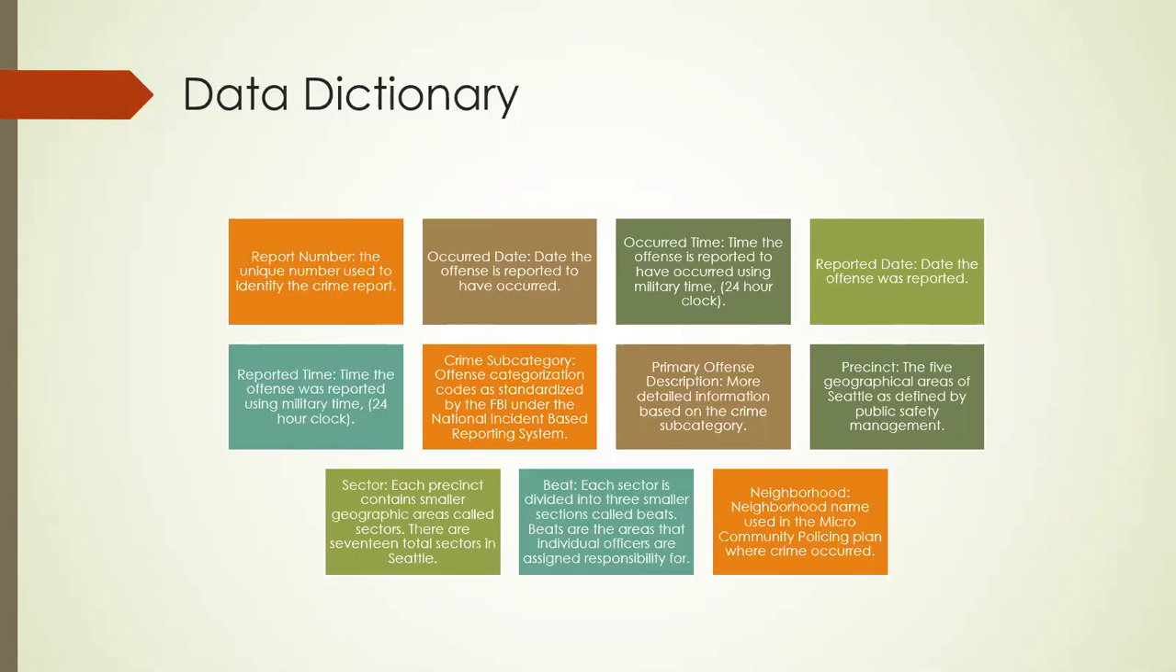The other two areas I used were precinct, the 5 geographical areas of Seattle. I didn't really use the sector or the beat as much because those are really mostly just used for deploying police forces. They seem to get confused and mixed around if I tried to use them in the data. So I really focused on precinct and neighborhood, the unique neighborhood names that Seattle uses and their micro community policing plan were probably one of the most beneficial aspects of organizing the data.